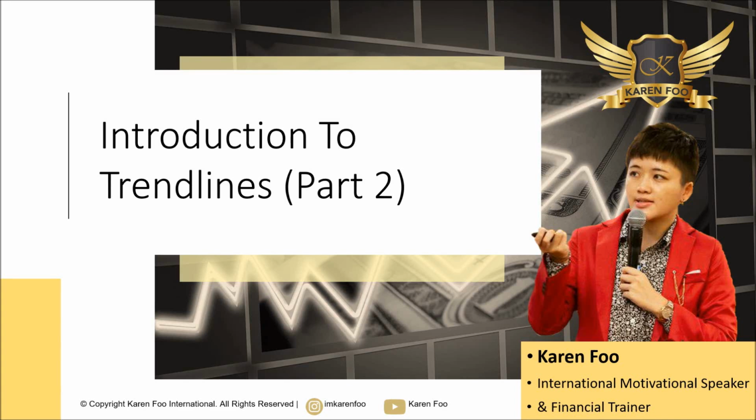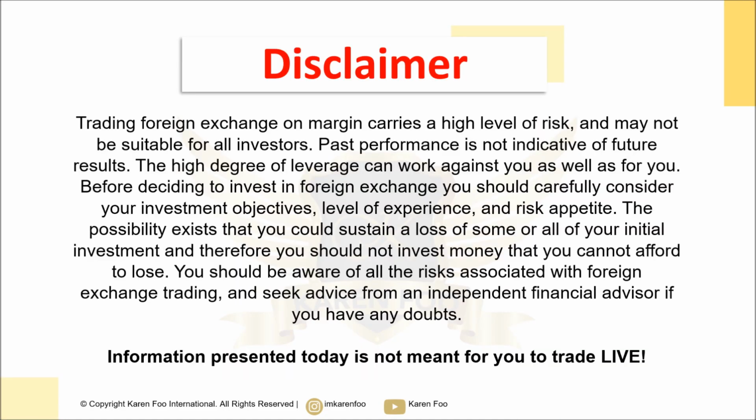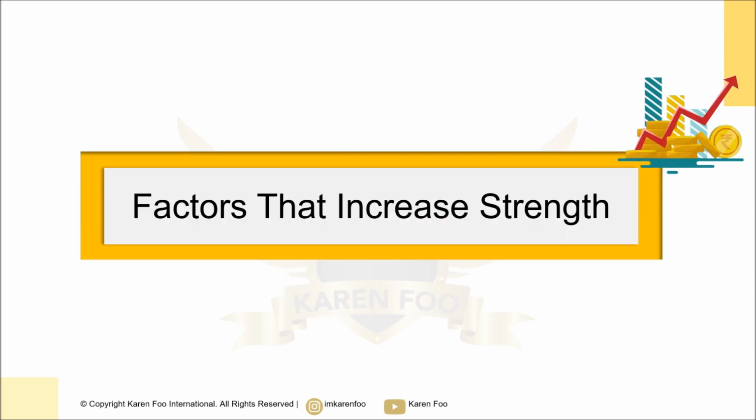Alright, so let's continue with our trend lines lesson part 2. Now there are some factors that you can refer to determine whether the trend line is strong or not, because there are some trend lines which are not so strong, and then there are some trend lines that are very significant and very strong. Okay, now basically what does it mean by a strong trend line?